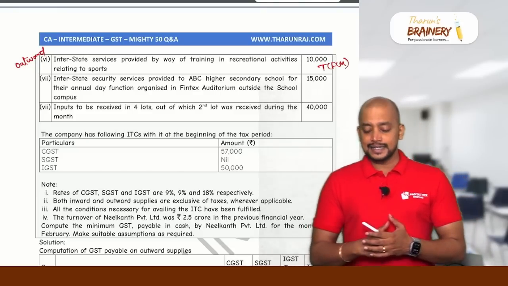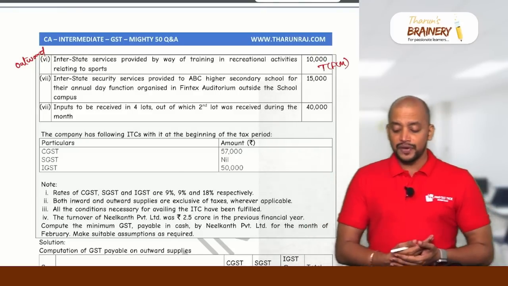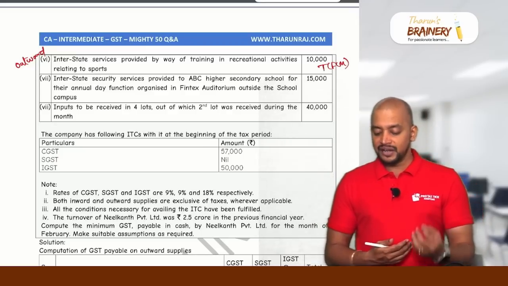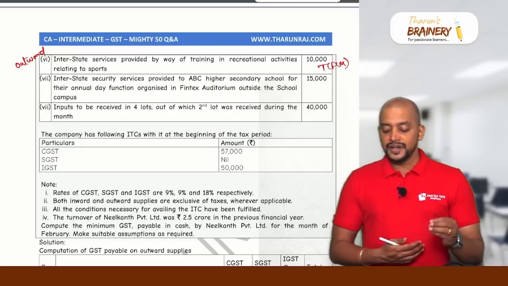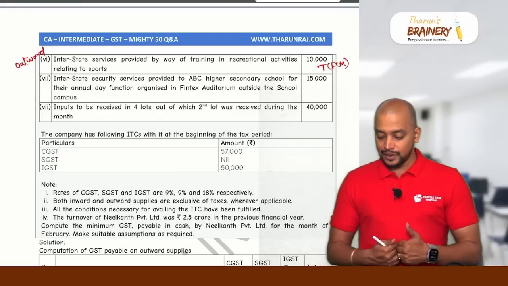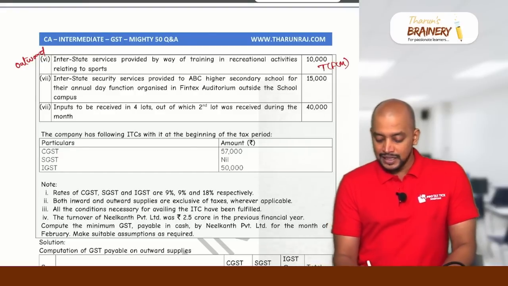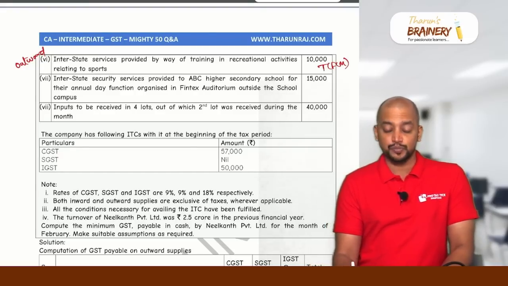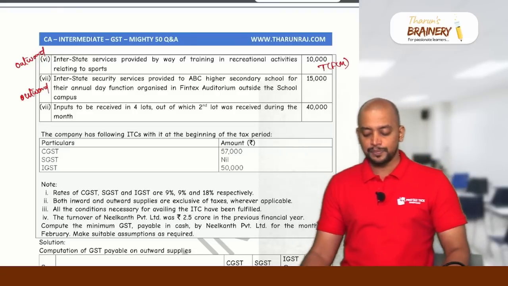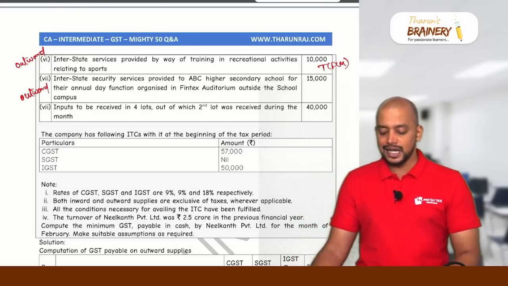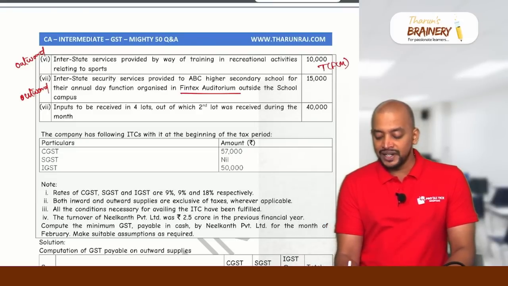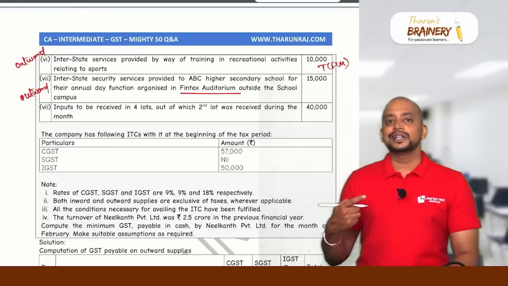Then interstate security services provided to ABC Higher Secondary School for their annual day function organized in Fintex Auditorium outside the school campus. Okay. So now in this case, this 15,000 is interstate security services provided. So it's an outward supply, security agency services to a school for their annual day function in Fintex Auditorium. So actually it is exempted.